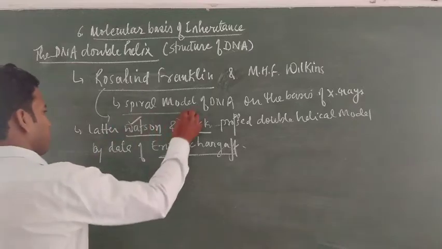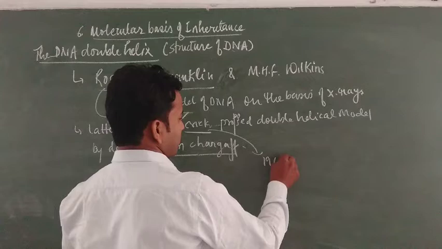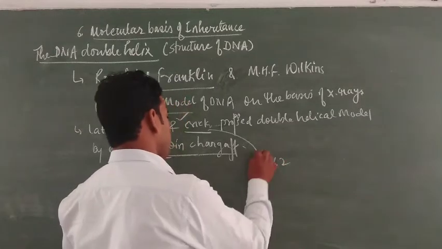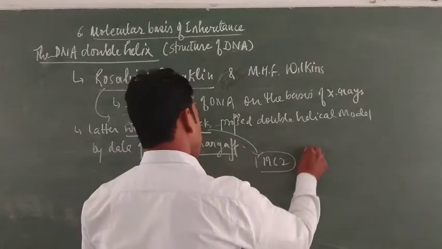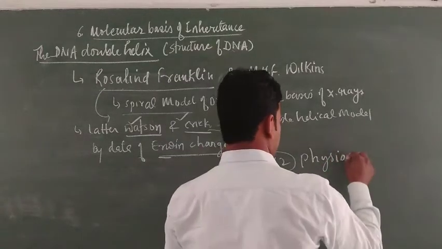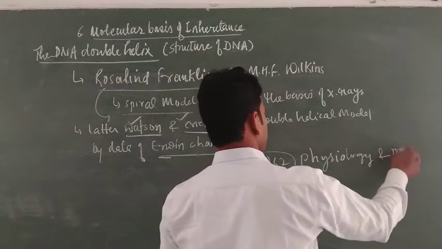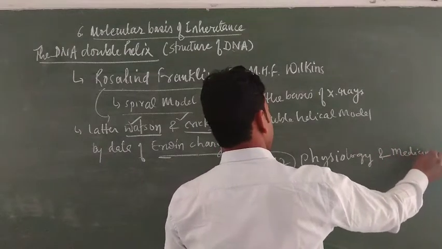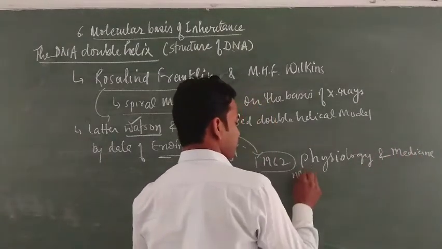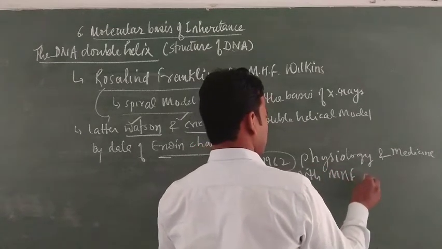Watson and Crick were given the Nobel Prize in 1962 for physiology and medicine, along with M.H.F. Wilkins.